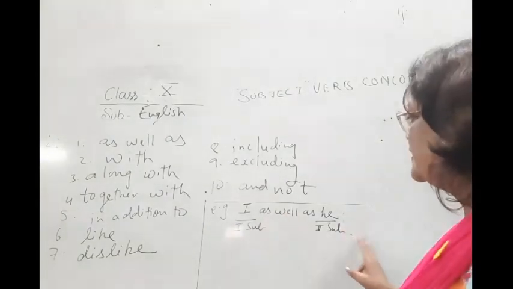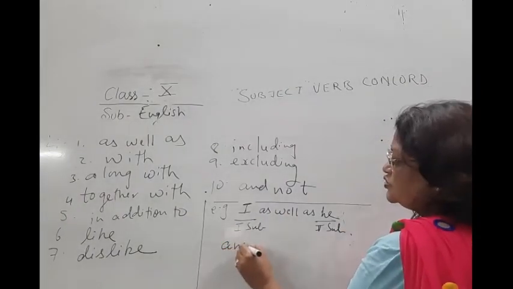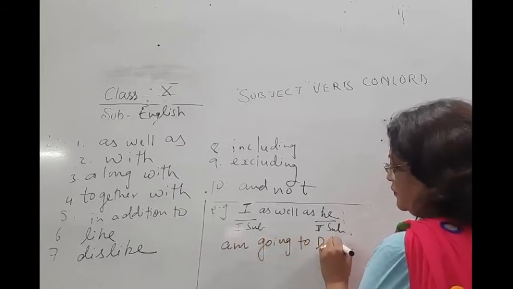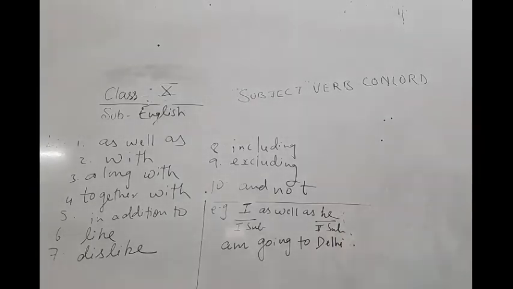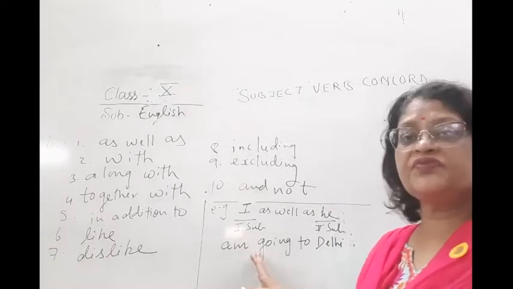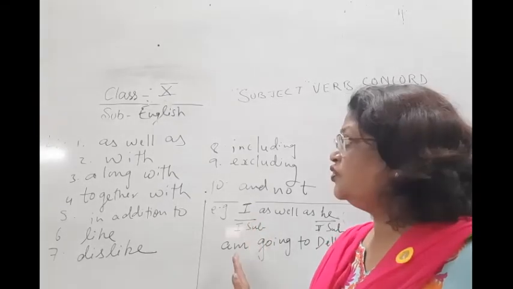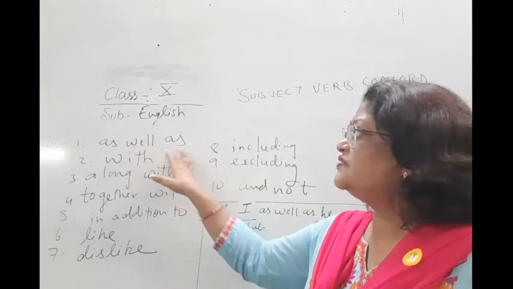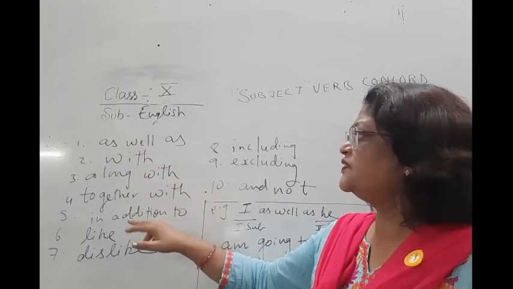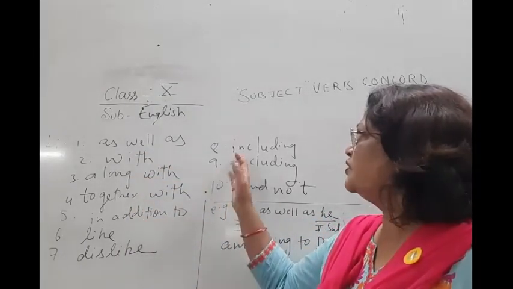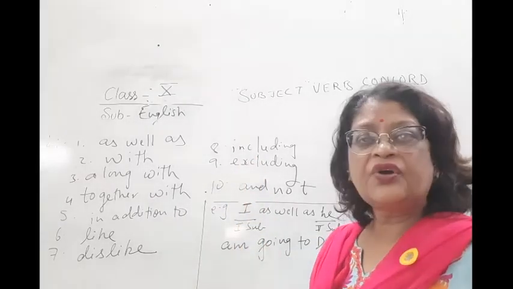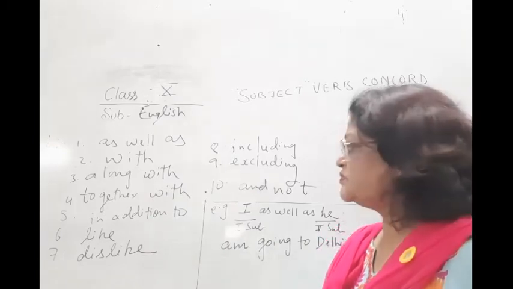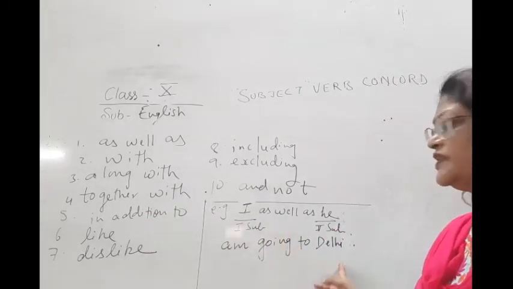I as well as he am going together. Why have we not put is with he? Because children, this is a rule that if two subjects are joined by as well as, with, along with, together with, in addition to, like, dislike, including, excluding, or and not, the verb will be changed according to the first subject.